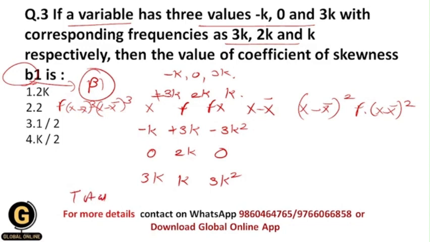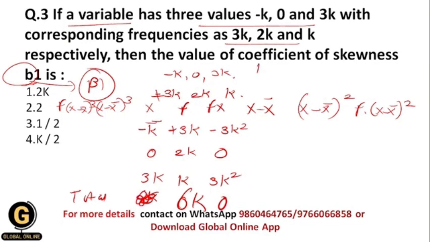Let us do the total of the frequencies, so it will be 6k, and the total of fx will be 0. Fine.